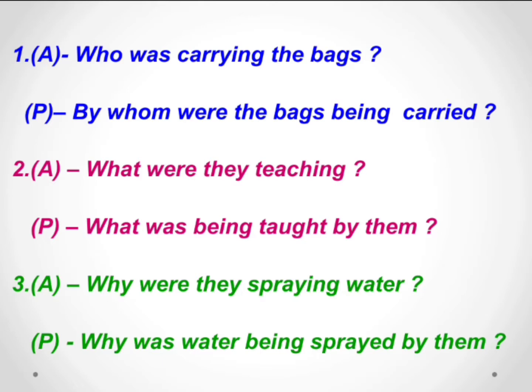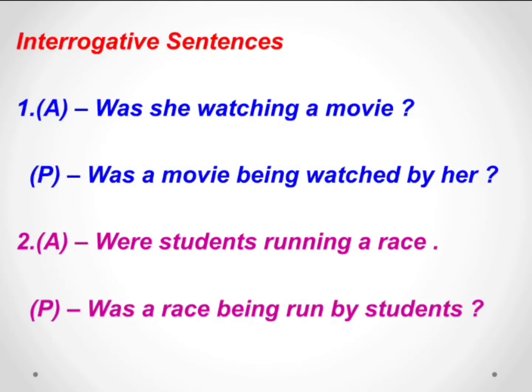Next, was she watching a movie? These are interrogative sentences. Was she watching a movie? So she is the subject. It is singular, and so was is used. Watching is the verb plus ing. What was she watching? A movie.